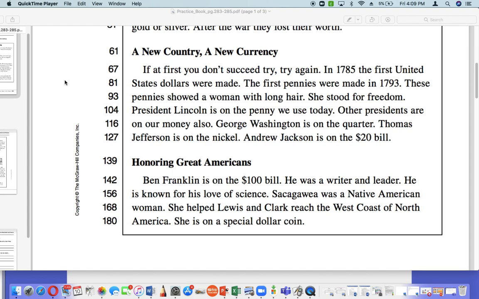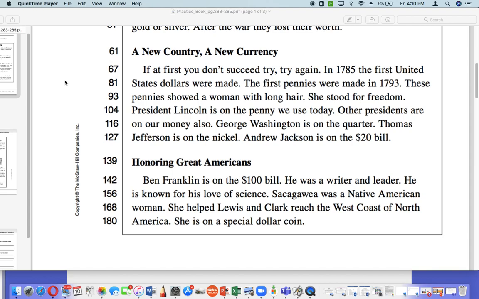A new country, a new currency. If at first you don't succeed, try again. In 1785, the first United States dollars were made. The first pennies were made in 1793. These pennies showed a woman with long hair. She stood for freedom. President Lincoln is on the penny we use today. Other presidents are on our money also. George Washington is on the quarter. Thomas Jefferson is on the nickel. Andrew Jackson is on the $20 bill.